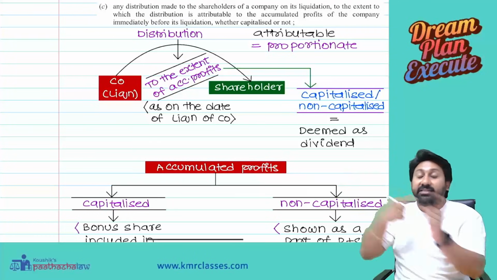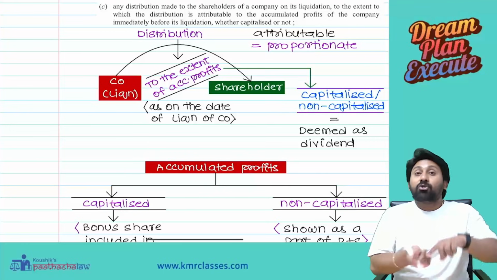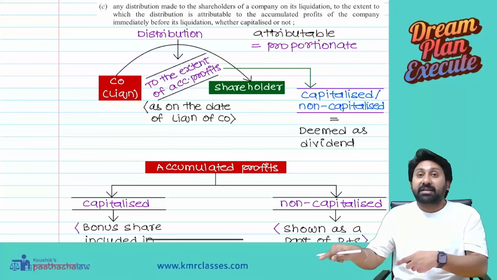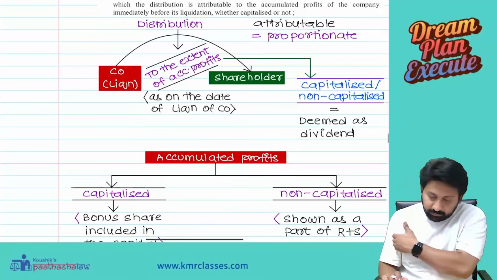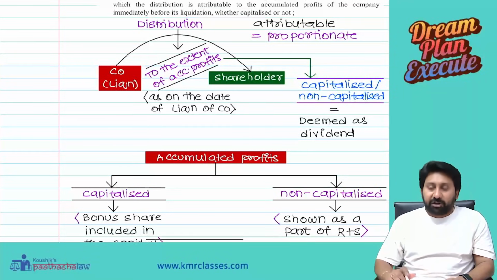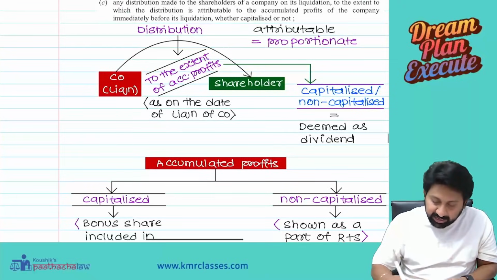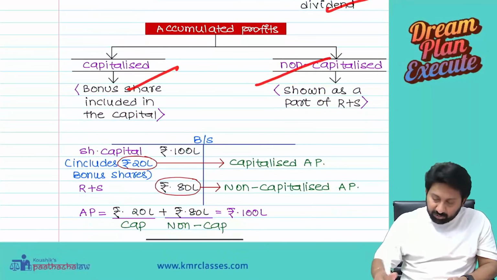We are not selling assets. We are giving your share capital, and your reserves and surplus. To the extent of reserves and surplus, it will be deemed as a dividend. Logically right. So, to the extent of accumulated profits, whether capitalized profit or non-capitalized profit, it will be treated as a dividend.